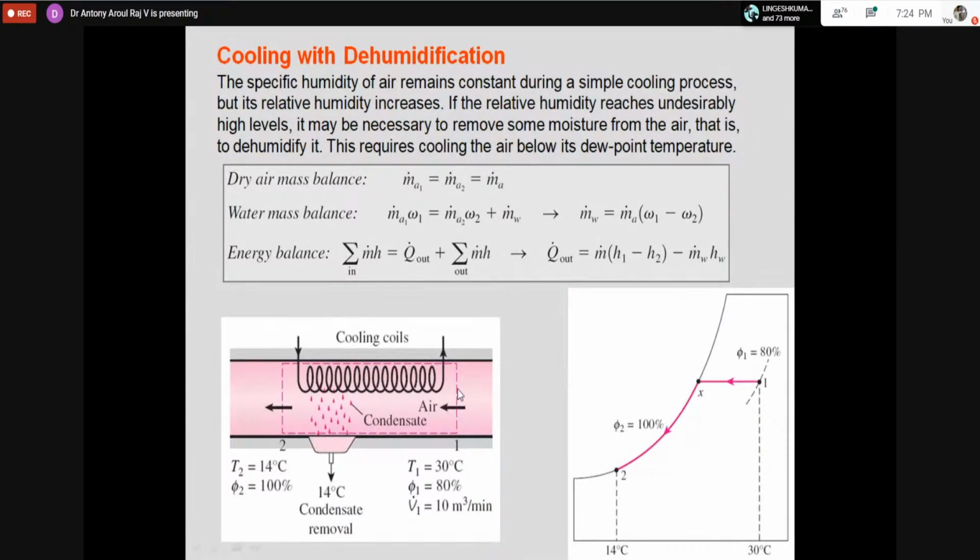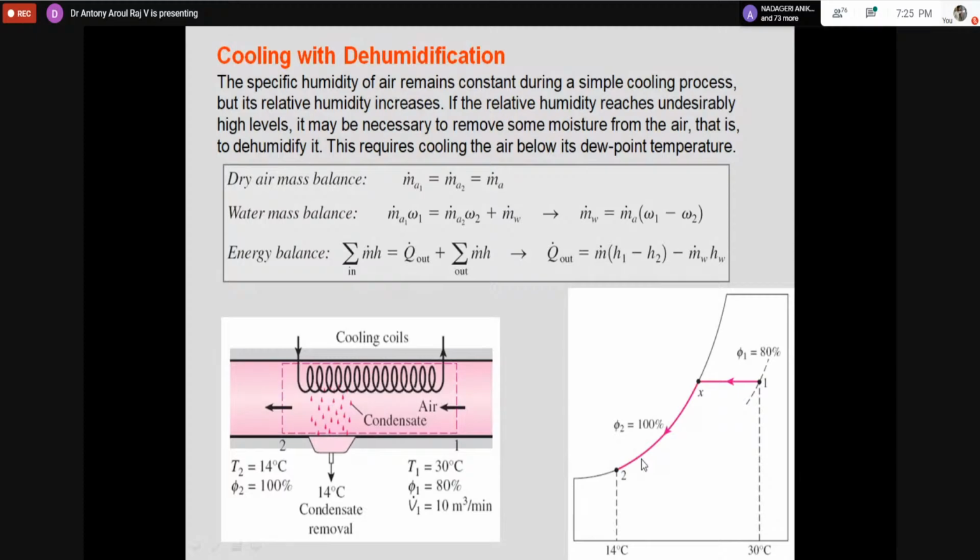So what happens when I make it pass through the cooling coil? On the psychrometric chart, you may have a tendency to go from here to here, and that is also correct, but the actual process goes from this point to this point, towards saturation. From there, both moisture reduction and temperature reduction take place. Correspondingly, here to here there is moisture reduction, and similarly the temperature reduction is from 30 to 14.